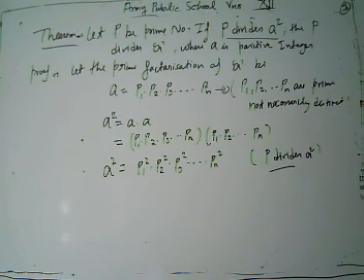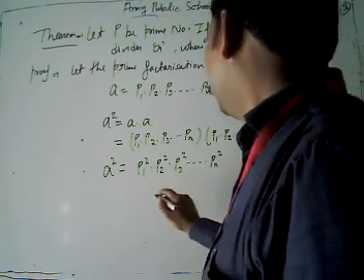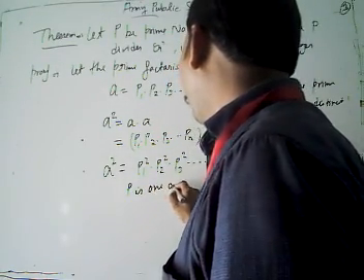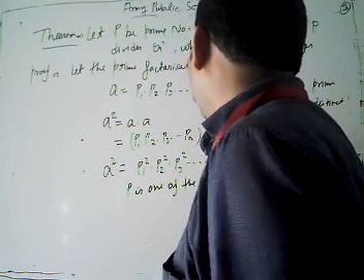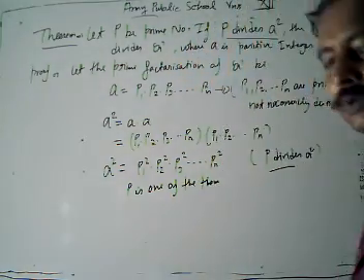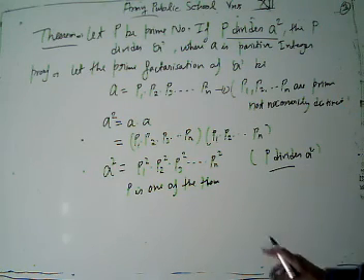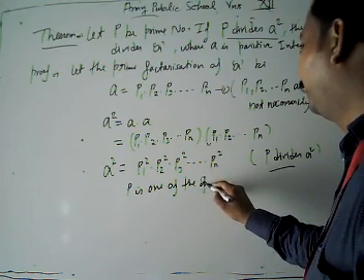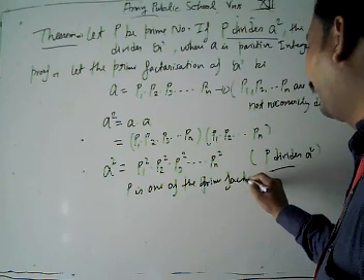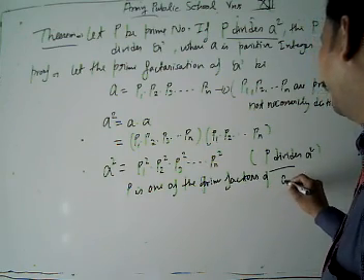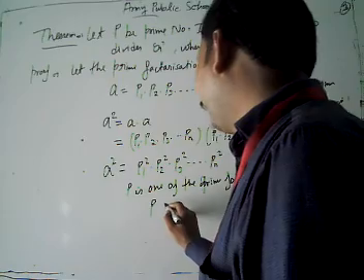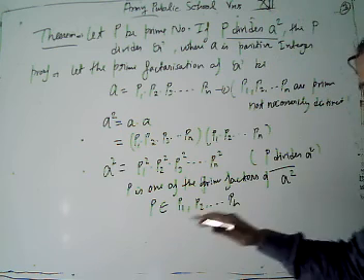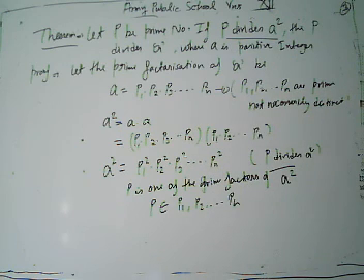Then P is one of the prime factors of A square. This means our P belongs to some P1, P2, P3. Now P is one of them.